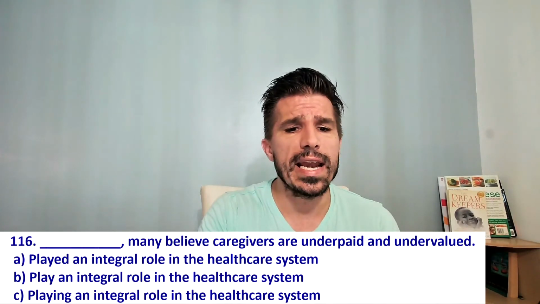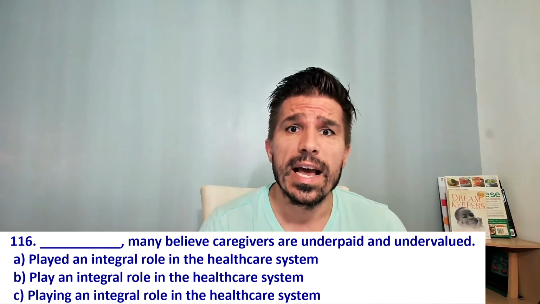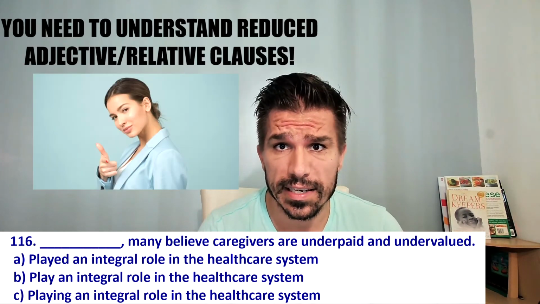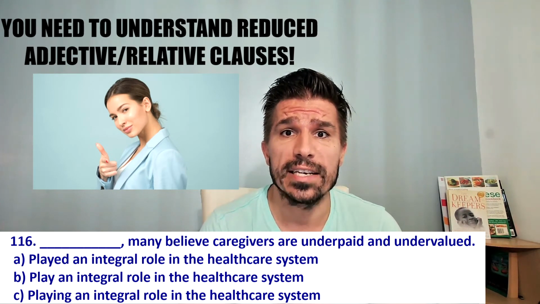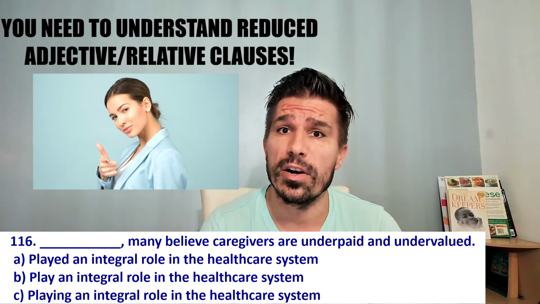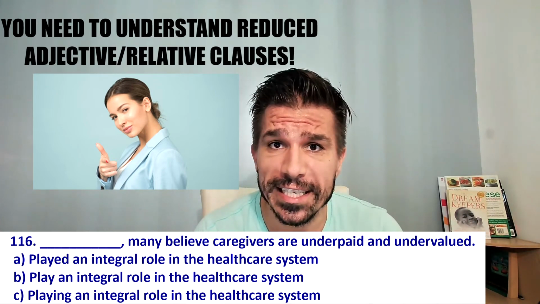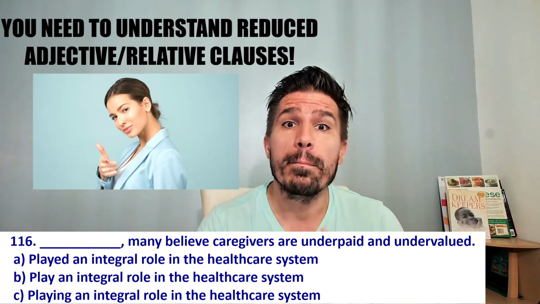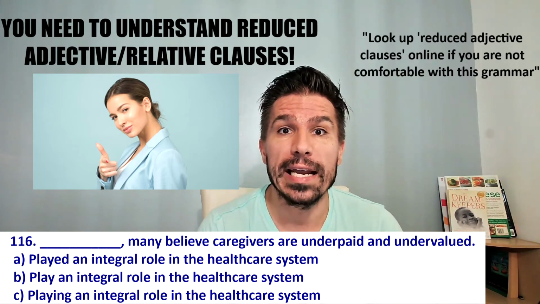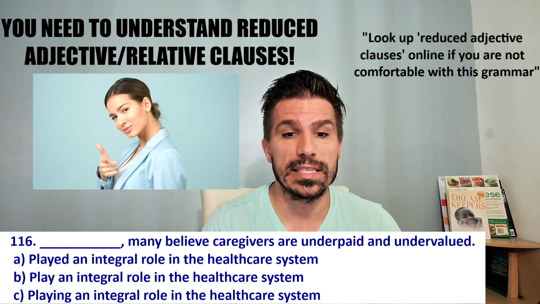All right, so then how do we get the answer? We have three options. And to get the answer here, you have to understand reduced adjective clauses. Some people might call these reduced relative clauses. I'm going to try to teach you this very quickly, but look it up online if you need more information, okay? So let's look at this example.